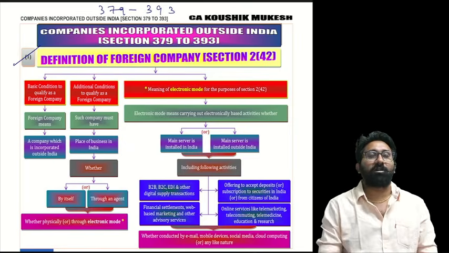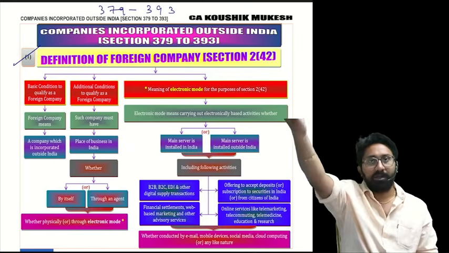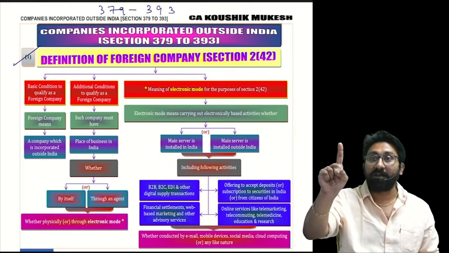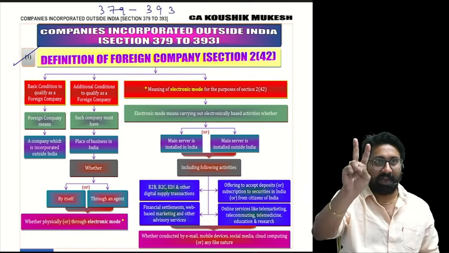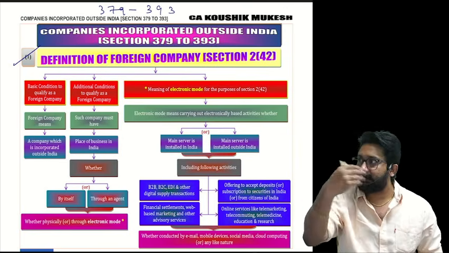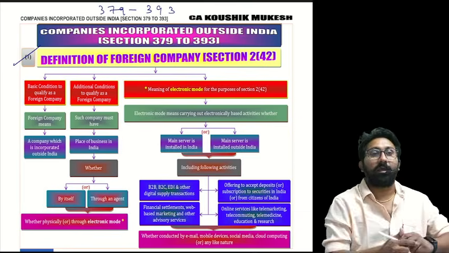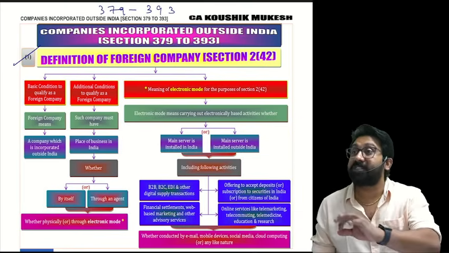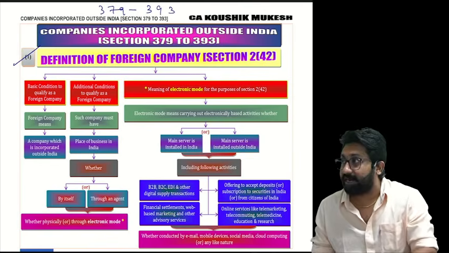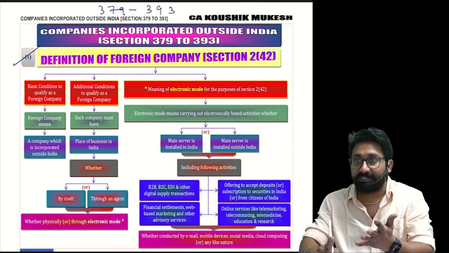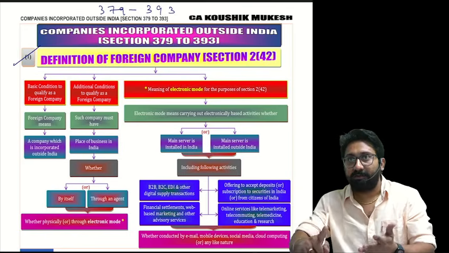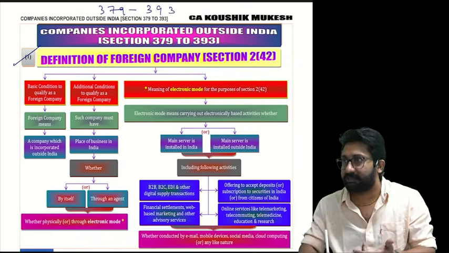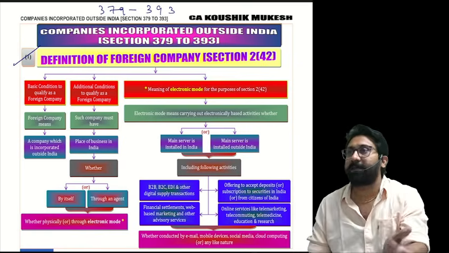So therefore, tell me, what is a foreign company? Company incorporated, place of business. Place of business can be of: number 1, physical, electronic, itself, agents. Answer completed. Everyone understood? But very, very important. When I say electronic, it's not just internet based. It can be telecommunication, TV communication, e-commerce, B2B, C2C, customer to customer, or B2C, any type it can be.